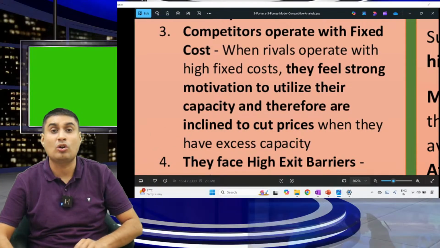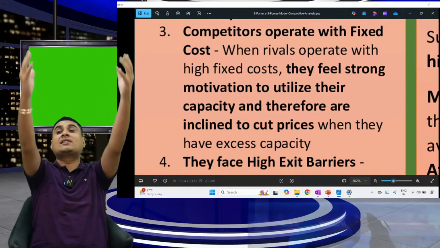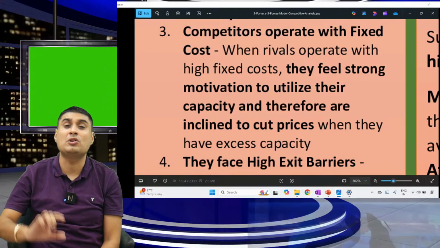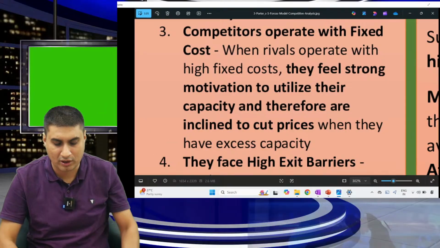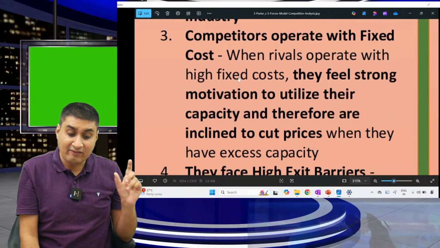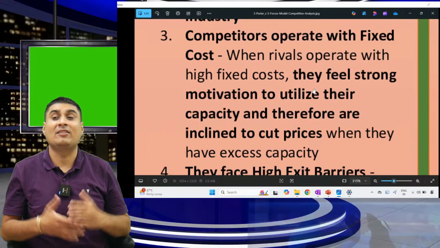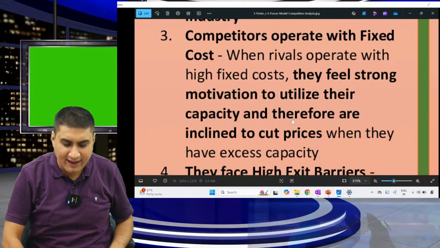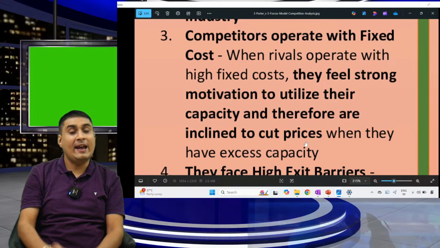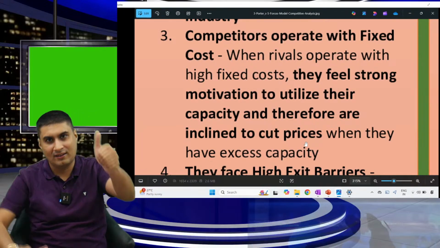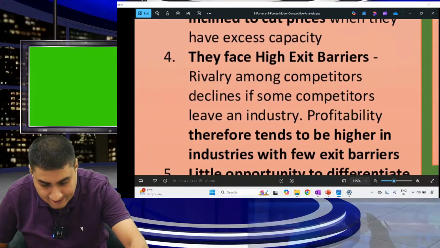So whenever there is a fixed cost, people feel what? Cost is so fixed. Let us reduce the price so our revenue will increase. But remember, once you reduce the price, the customer gets used to it and you can never earn money. Let us read. I hope you understood. When rivals operate with fixed cost, they feel strong motivation to utilize capacity. Why? Because cost is fixed. And therefore they will cut the price when they have excess capacity. And once you cut the price, you can never earn money. So rivalry is more in which industry? Where there is a fixed cost.